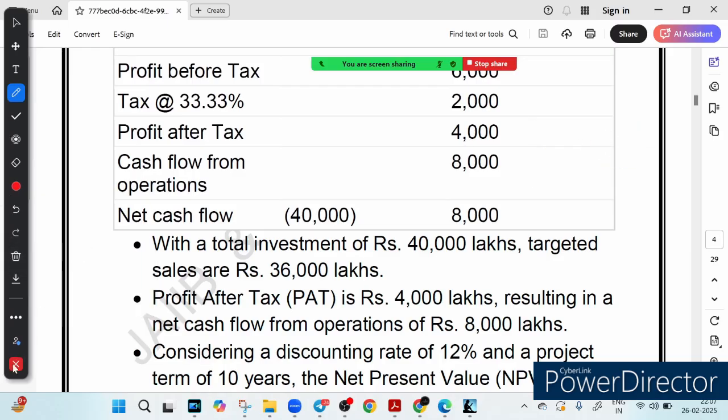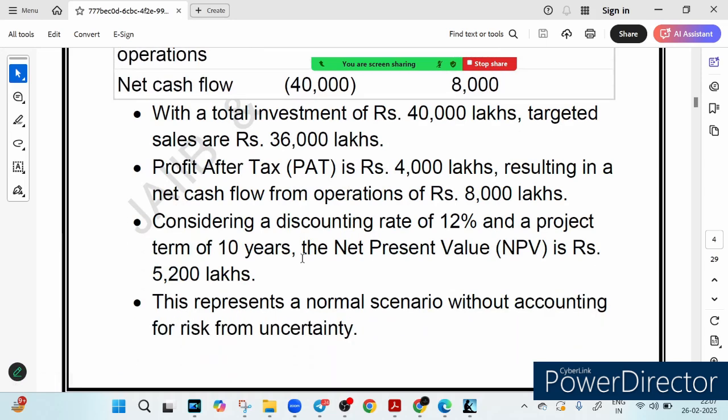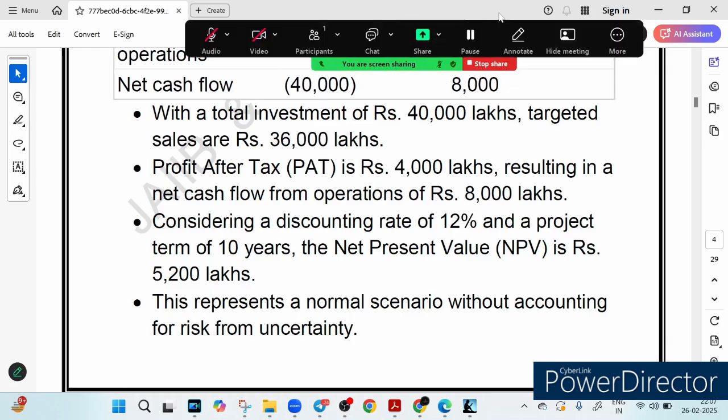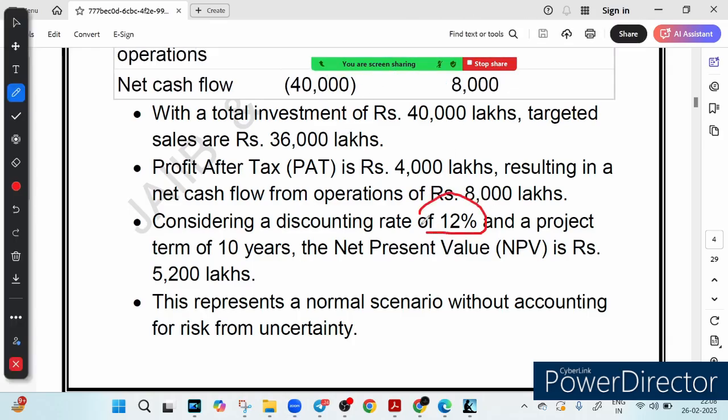In the last two chapters we have discussed it in detail. NPV stands for net present value. It checks whether a project is worth investing in by considering the time value of money. A rupee today is more valuable than a rupee 10 years later. So we adjust future cash flow using a discounting rate. In this case, what is our discounting rate? The discounting rate is 12%.